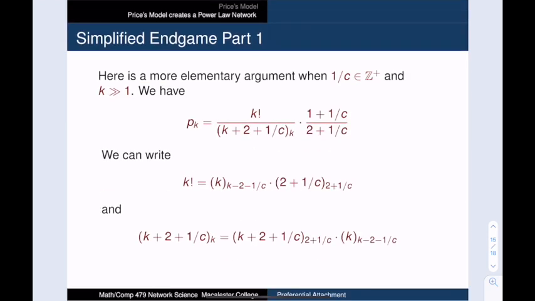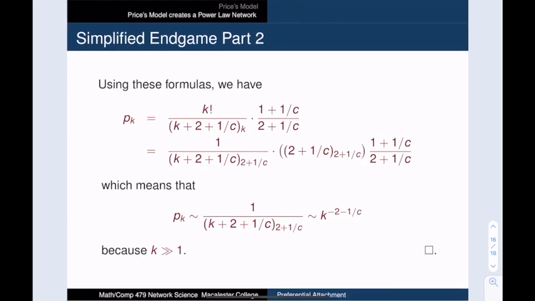In place of the argument for an arbitrary value of c, let's give a simpler argument when 1 over c is equal to a positive integer. So here is our expression for the fraction of vertices with in-degree k. What we'll do is factor both the numerator and the denominator to find values that they have in common. We will be able to cancel out these two expressions, which will give us a simpler form for p of k. We arrive at this expression, and now we reorganize a little bit so that we have a part that is constant as well as a part that depends upon k. Now we're only interested in the growth rate, so we just have to focus on the first thing.